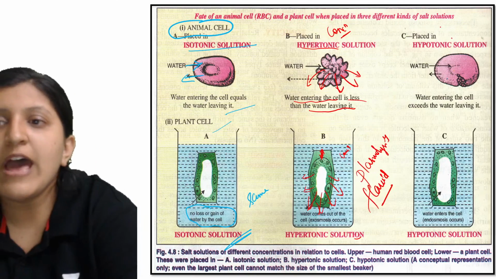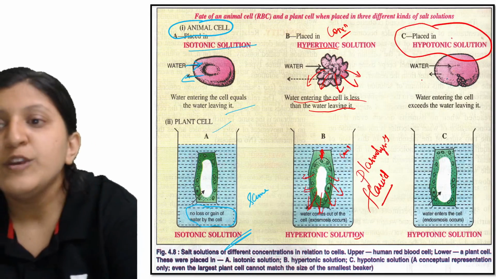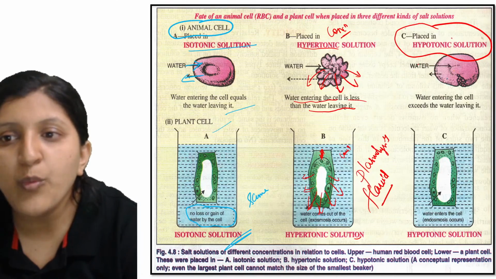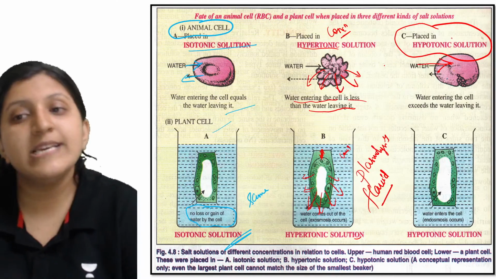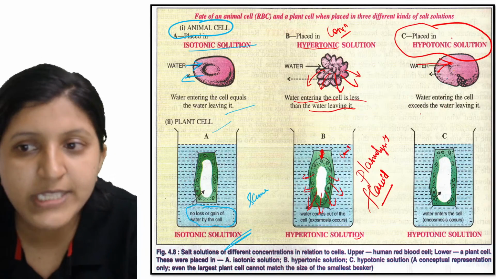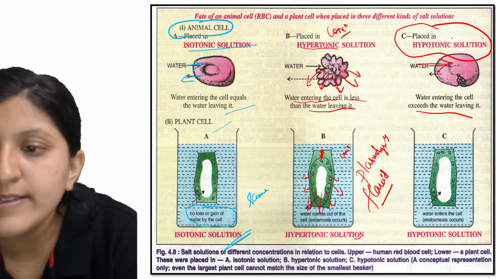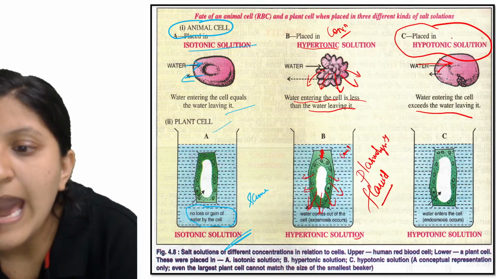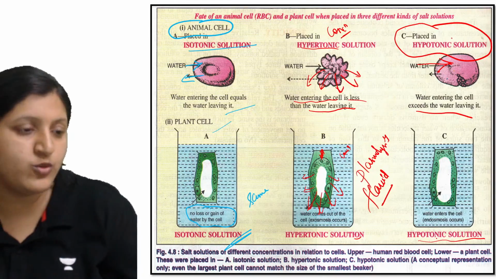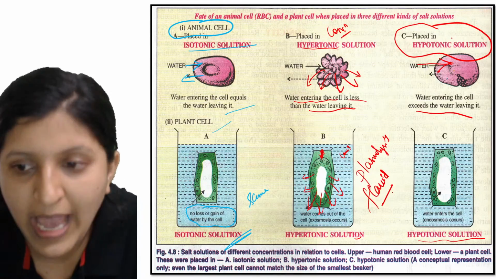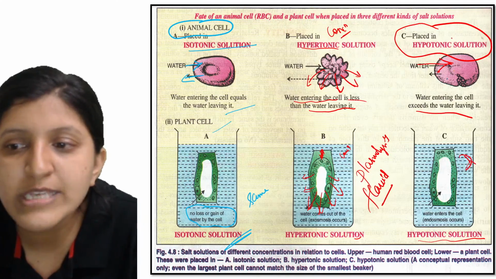Okay, so now when it is placed in a hypotonic solution, you can see more water is entering and the water leaving is very little. So water entering the cell exceeds the water leaving it. So what is a hypotonic solution? When we mention hypotonic solution, it is a dilute solution itself.